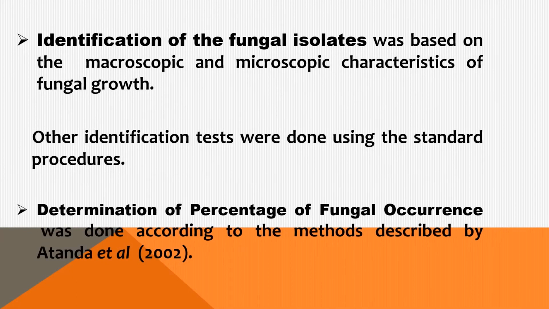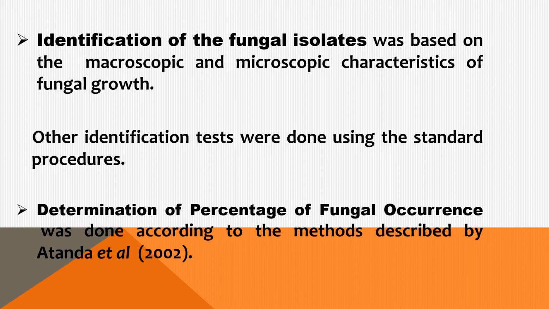When there was fungal growth after 3 to 4 days, the identification of fungal isolates started with macroscopic and microscopic means. By macroscopic and microscopic characteristics, the fungal organisms were identified.